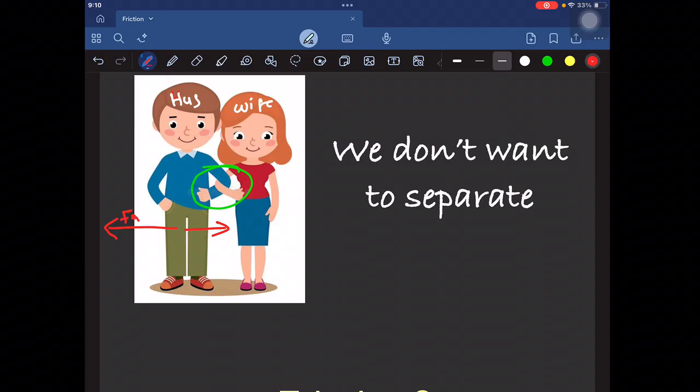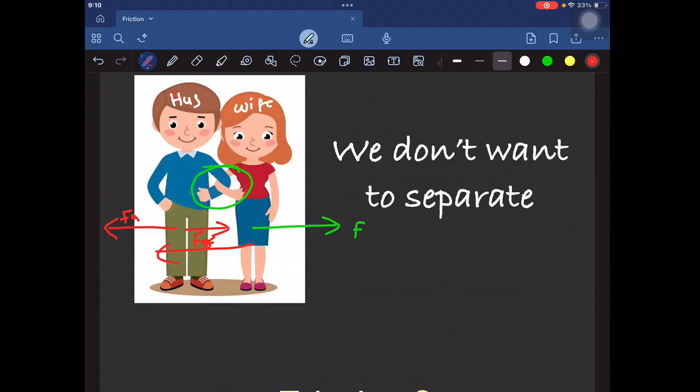Now imagine some neighboring auntie wants to separate this girl from her husband. So the auntie applies a force in this direction on the wife, and the husband acts with a force on his wife in this direction. So the force against the separation is called a frictional force. Now let me discuss it in somewhat more detail.